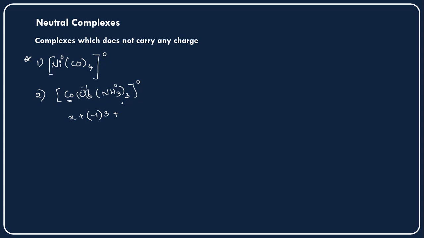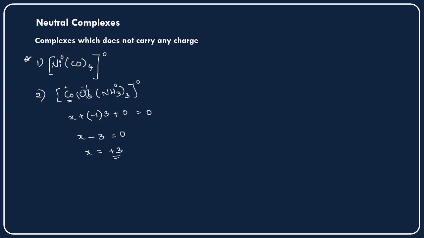Ammonia carries a 0 oxidation state, and since there is no positive or negative charge on the complex, the total is 0. If there are no charges, this is a neutral complex, we need to know. So here x plus minus 1 into 3, plus 0, is equal to 0, and x is equal to minus 3, which on moving to this side becomes plus 3.